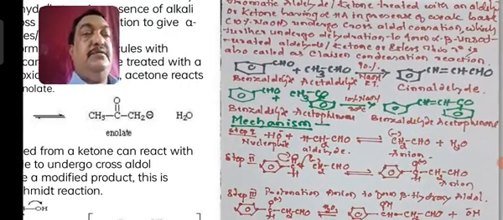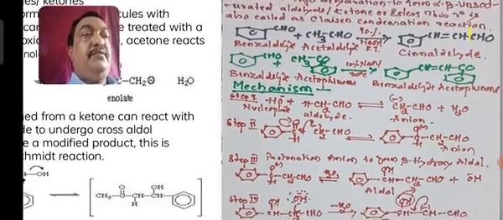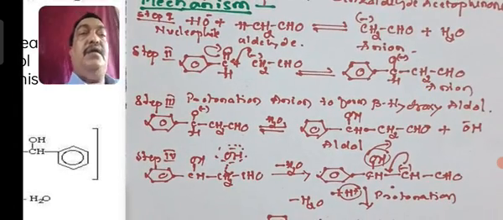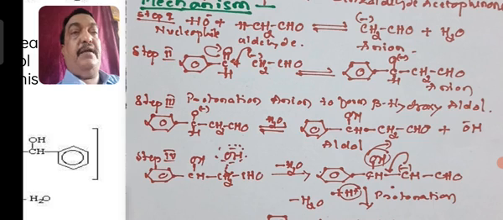Now the mechanism involves the following steps. In the first step, the nucleophile OH minus, that is 10% NaOH, ionizes to give OH minus as a nucleophile. That nucleophile will attack the first molecule of aldehyde, that is acetaldehyde, and eliminate a molecule of water to form an anion, that is CH2CHO, the acetaldehyde anion. And this acetaldehyde anion has a negative charge, that is the excess of electrons on the carbon, which will now move to the benzaldehyde.